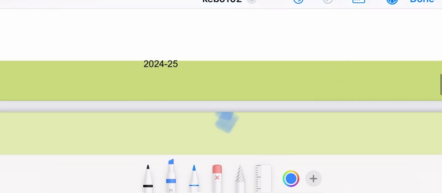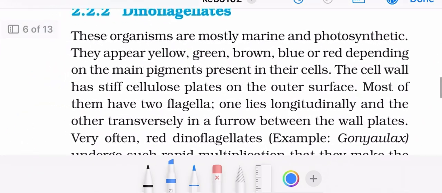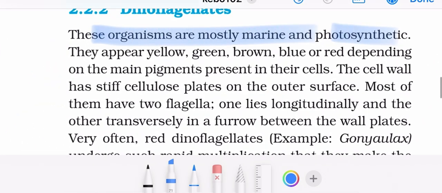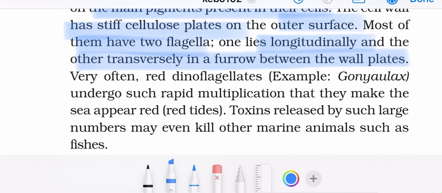Now, moving ahead to dinoflagellates. These organisms are mostly marine and photosynthetic. They appear yellow, green, brown, blue, or red depending on the main pigments present. The cell wall has stiff cellulose plates on the outer surface. Most of them have two flagella. One lies longitudinally and the other transversely in a furrow between the plates.